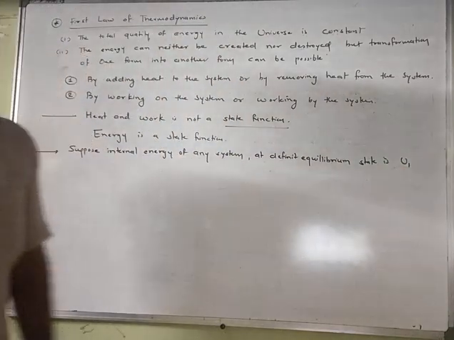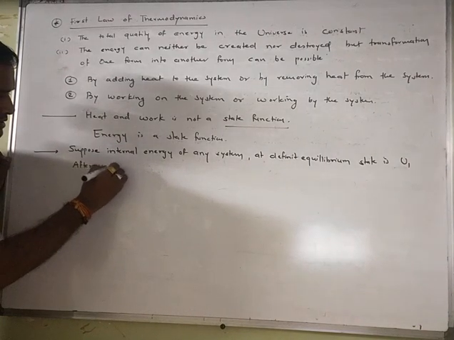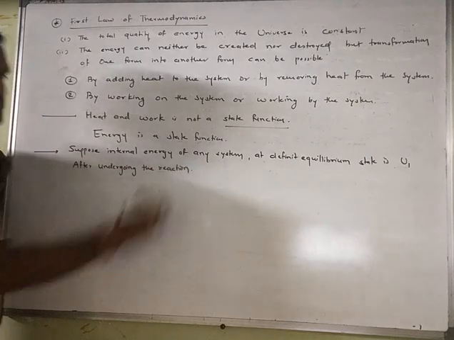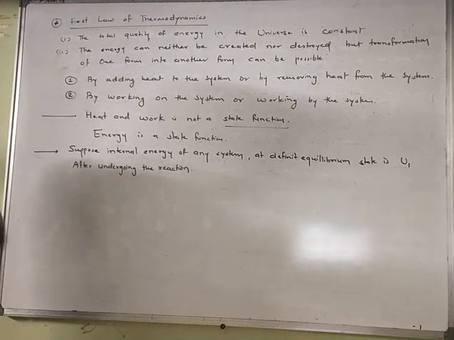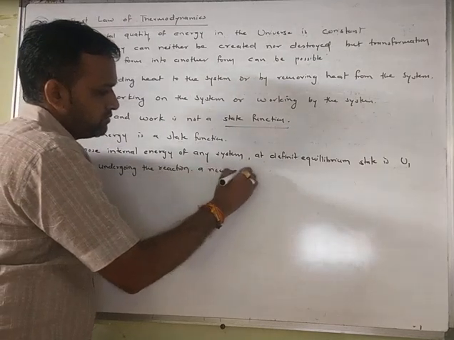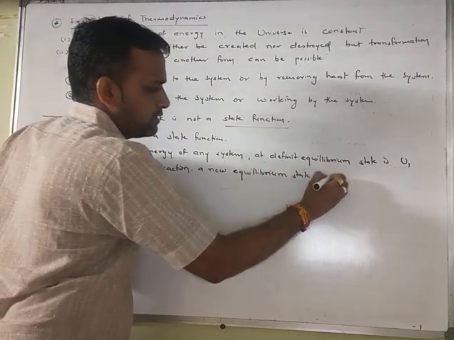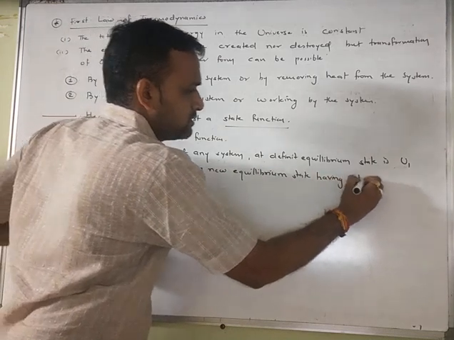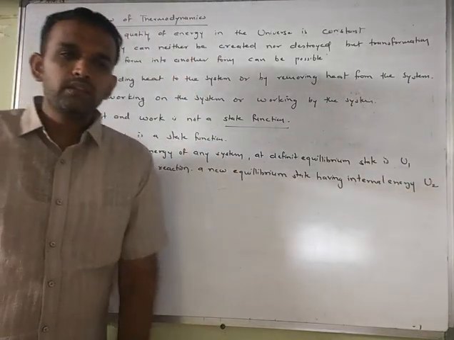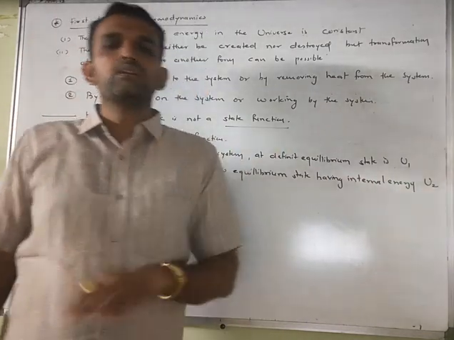If the system, after undergoing the reaction, reaches a new equilibrium state having an internal energy U2, then there is heat absorbed or lost by the system, and work done on the system or by the system.